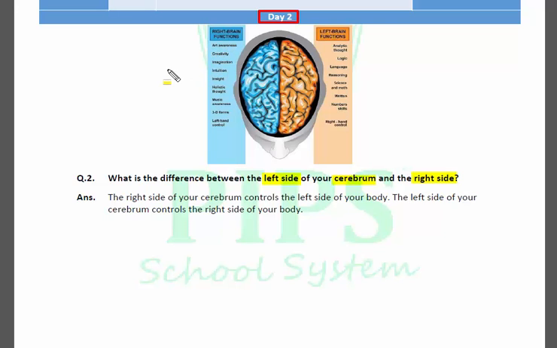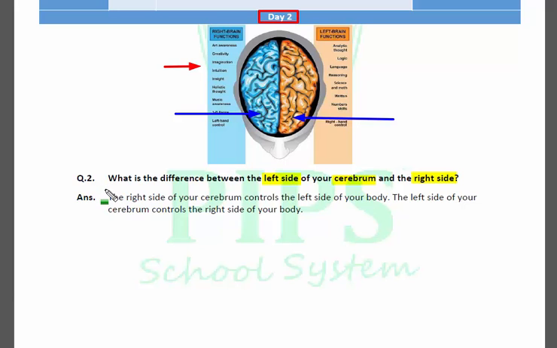So here is the diagrammatic representation of cerebrum, right side and the left side. This blue part is representing the right side of the brain, means right side of the cerebrum, and this orange part is representing the left side of brain, means left side of cerebrum. So what is the difference between the left side of your cerebrum and the right side? आपने ये बताना है कि cerebrum की left side और right side में क्या difference है.